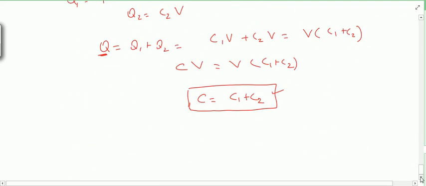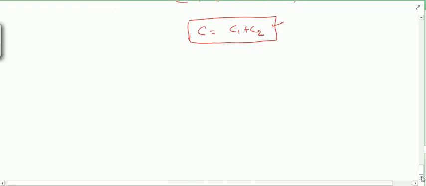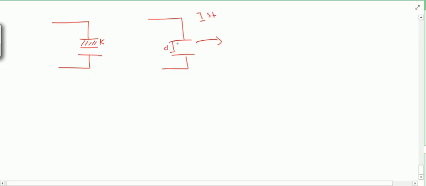So if you think of some capacitor connected like this, and here in place of this, one dielectric is placed and the other one is not placed. Suppose this is my first case which I am writing here. In this case, the distance is d and suppose the area of the plates is A. So what will be the capacitance?